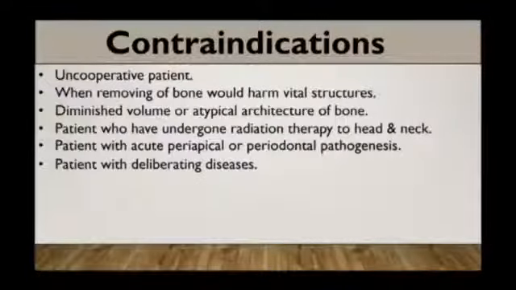Alveoloplasty is contraindicated in uncooperative patients, when removing of bone would harm vital structure, if there is diminished volume or atypical architecture of bone, patients who have undergone radiation therapy to head and neck, patient with acute periapical or periodontal pathogenesis, and the patient with debilitating diseases.